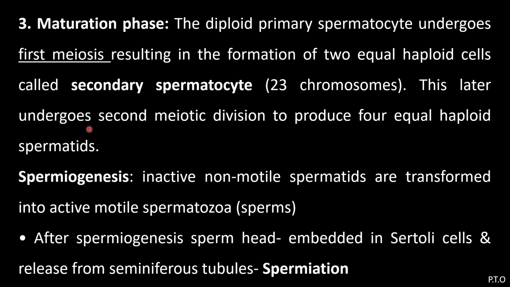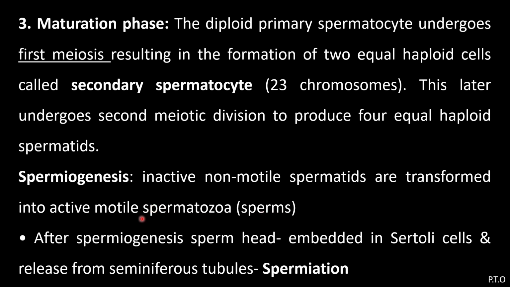After this maturation phase, spermiogenesis takes place. Spermiogenesis means inactive, non-motile spermatids are transformed into active, motile spermatozoa, that is called sperms.